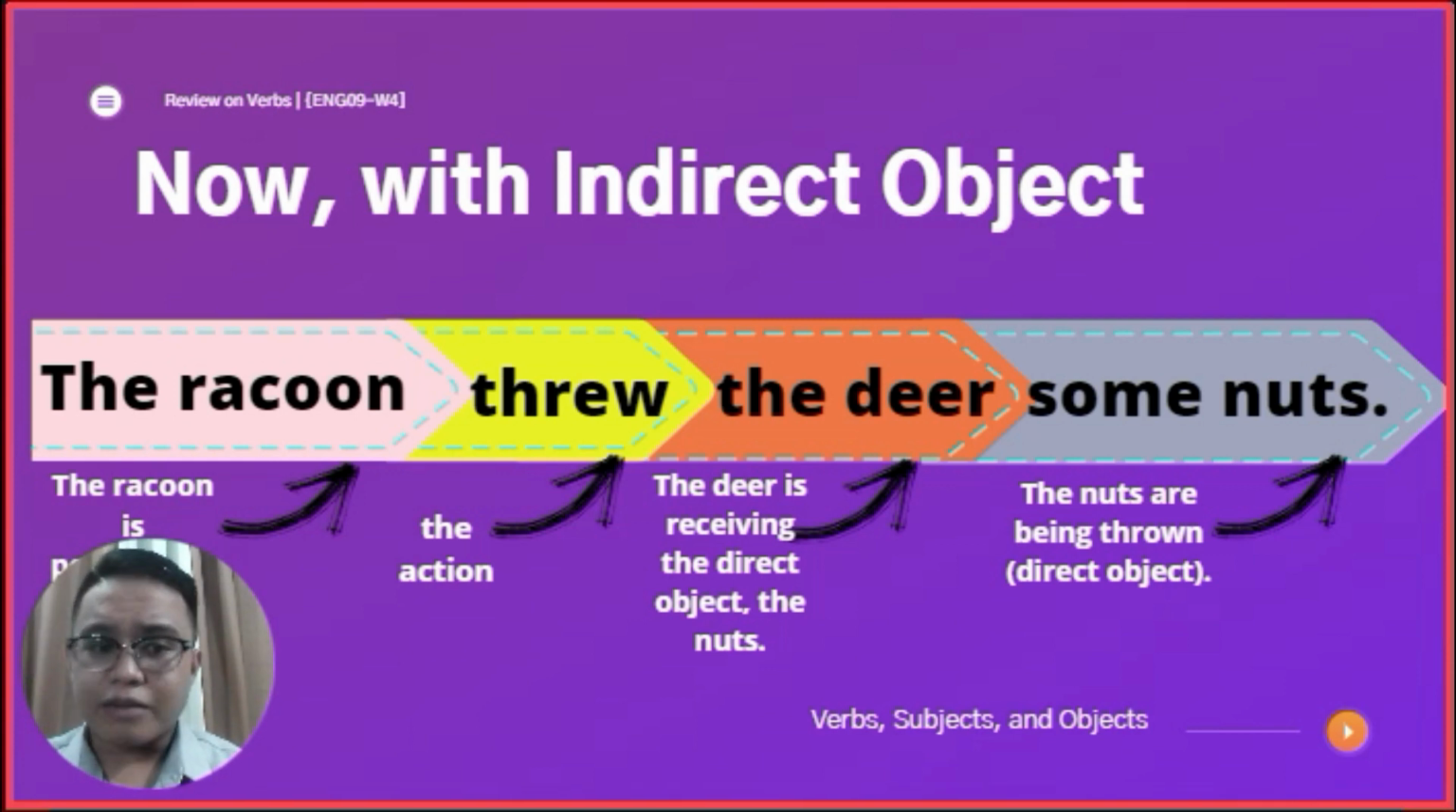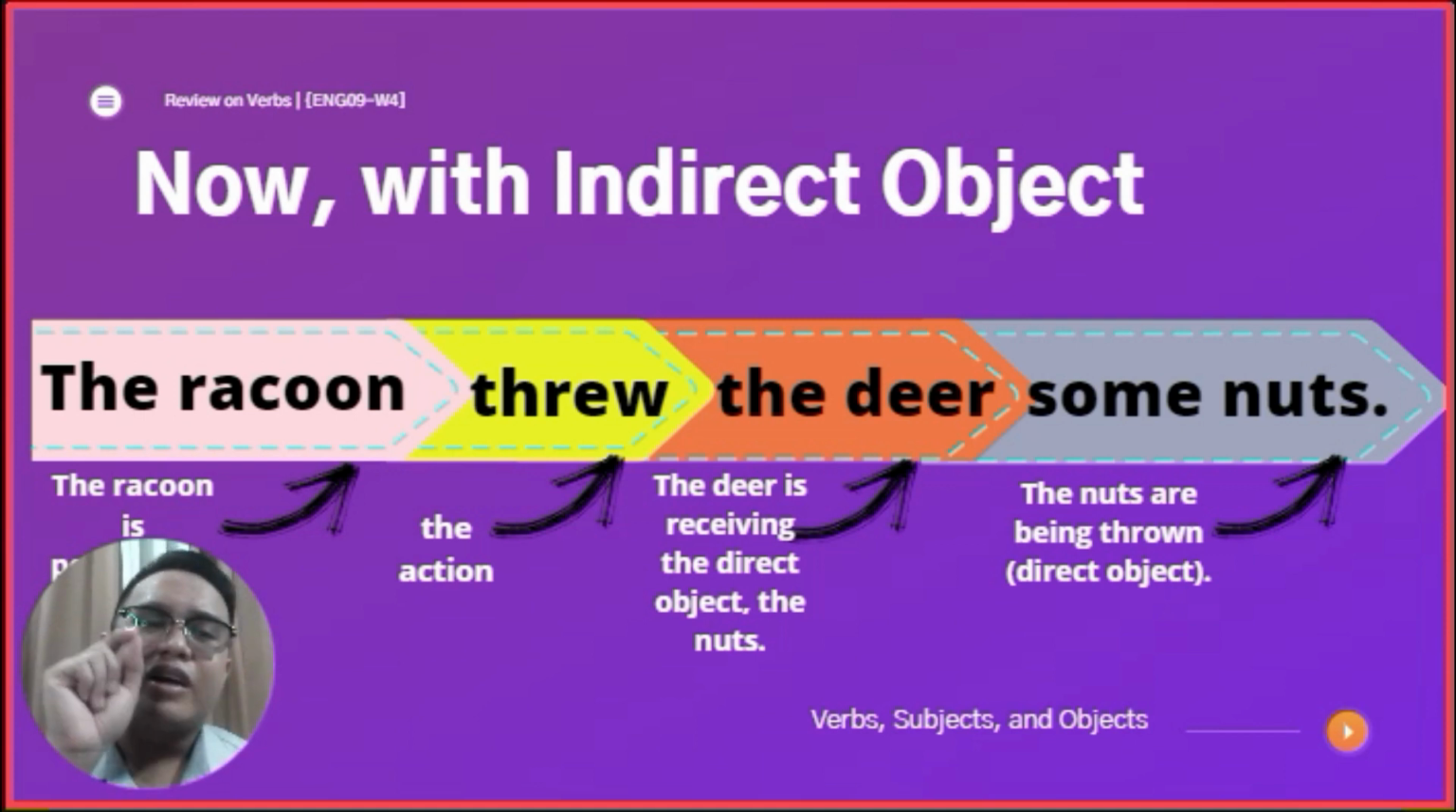Kinsay nagbuhat sa throwing? Ang nagbuhat sa throwing kay si raccoon. Good. Now, the raccoon threw what? Ay, kung na ang deer may gilabay sa raccoon. Di ba, dili? Unsa may gilabay sa raccoon? Ang nuts. Now, unsa ganito itong question sa indirect object? To whom or for whom?